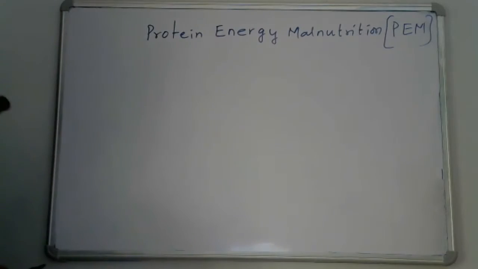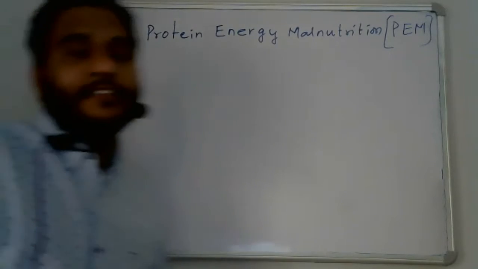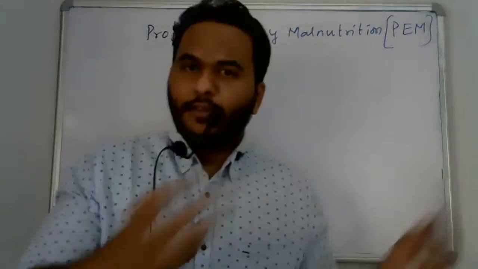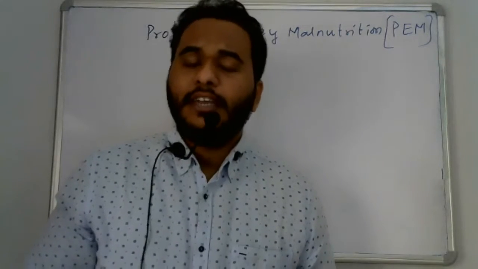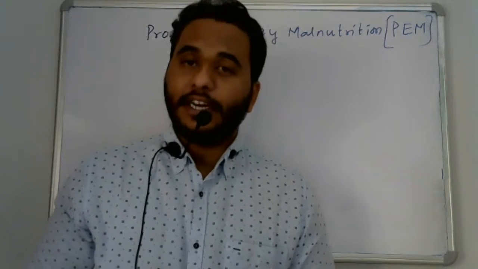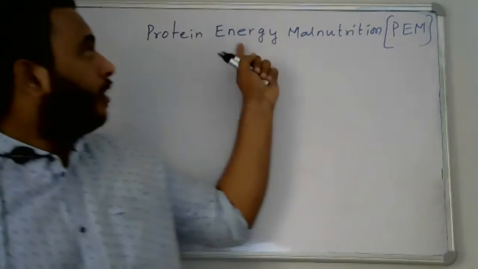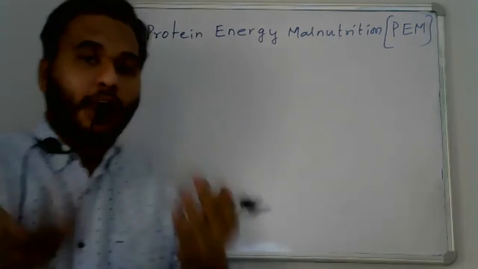Next, protein energy malnutrition is a disorder related to diet. It is the dietary deficiency of protein and calories, that means carbohydrates.